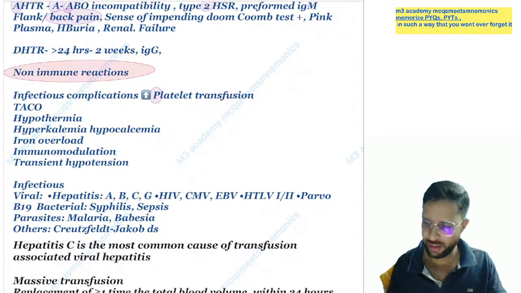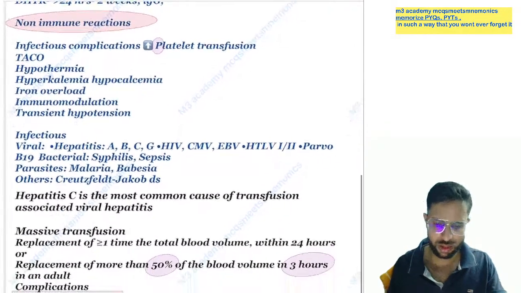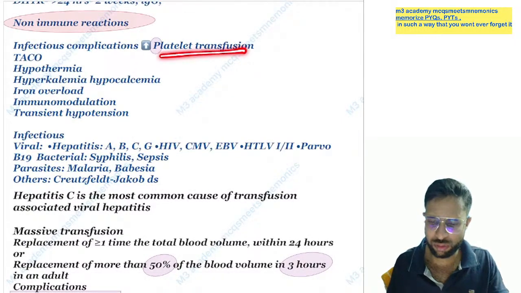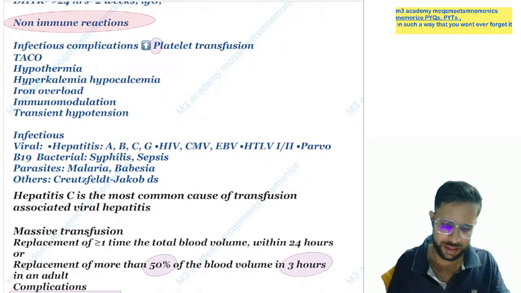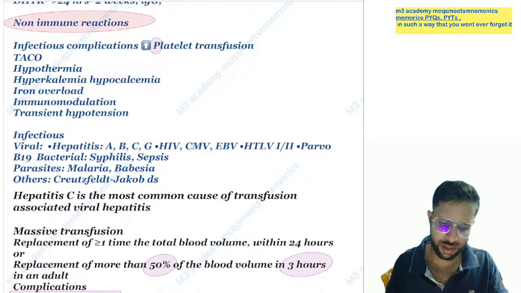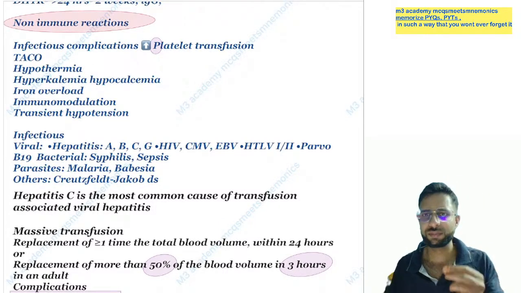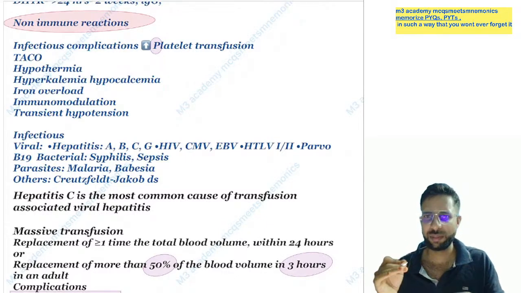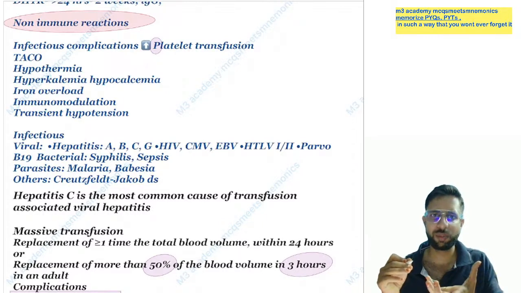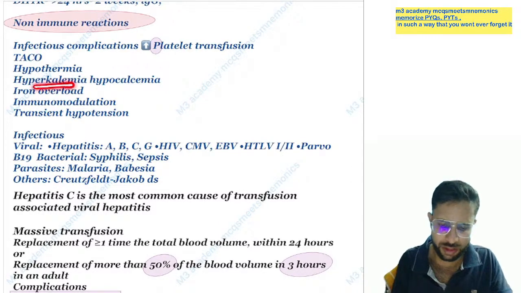Yes. Now next is the non-immune reaction. Non-immune reaction. So infectious complication is more with platelet transfusion. Yes, and transfusion associated circulatory overload, hypothermia, and when this transfusion reaction is happening, the cell is breaking. So what happens is the cell bursts, the cell breaks, and what is more inside the cell, potassium, comes outside, so what will happen, hyperkalemia.